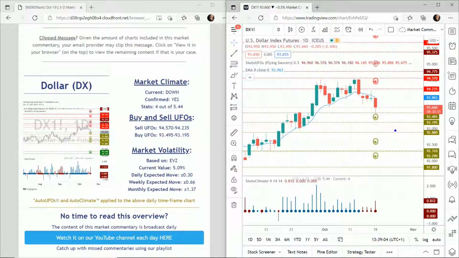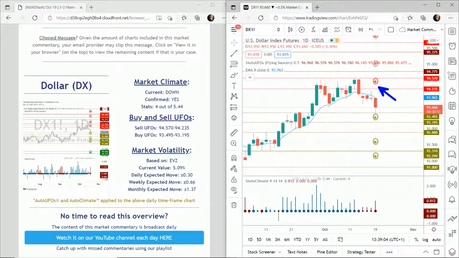Now we have just hit buy orders. They are at 93.495 to 93.195. And notice how we touched them and we've moved away a little bit. So they have already worked to be pushing price up a little bit. That's why we want to know where they are so we can figure out where to buy.